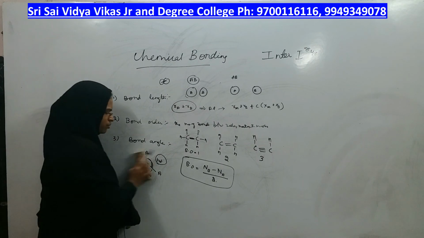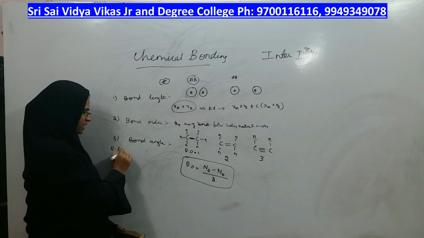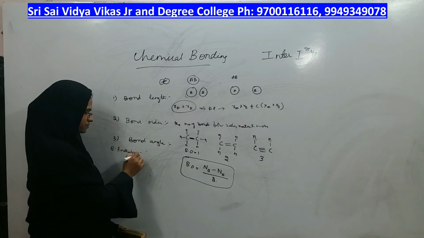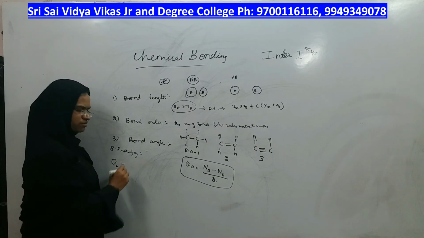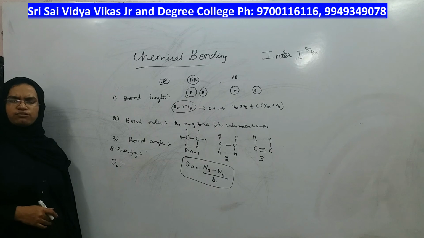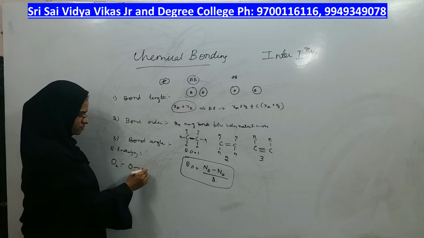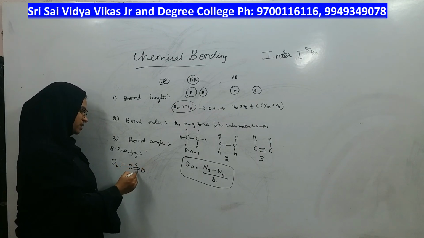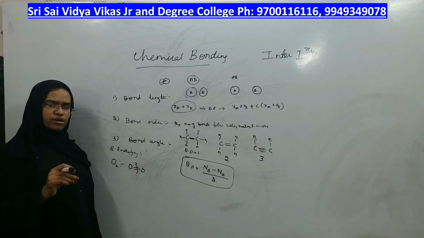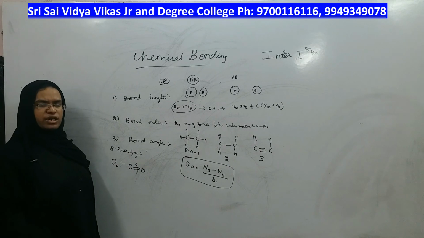The next important parameter which we have to see is bond enthalpy. Suppose I am taking a molecule like the oxygen molecule. The amount of energy required to break the bonds between two atoms of a molecule is called bond enthalpy or bond dissociation energy.